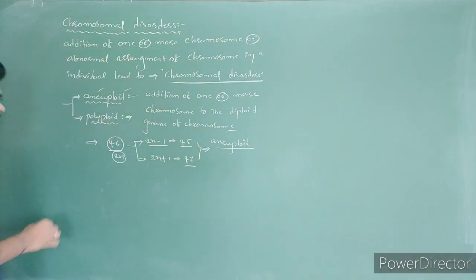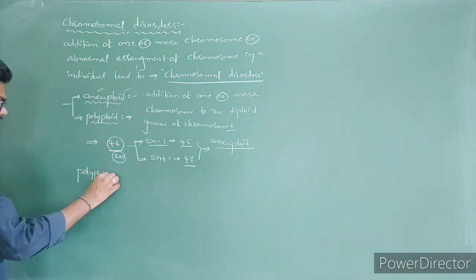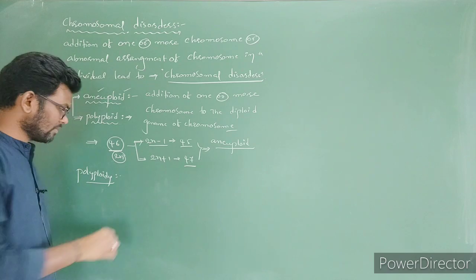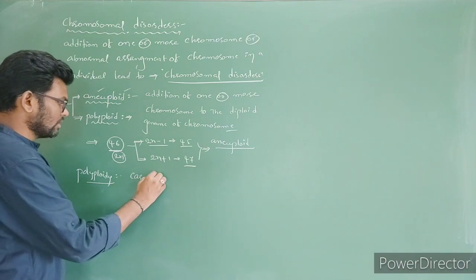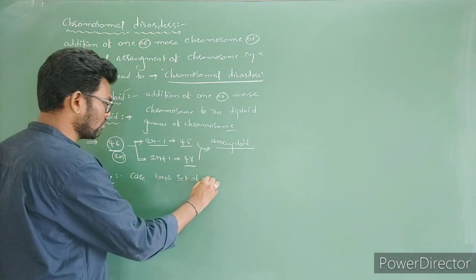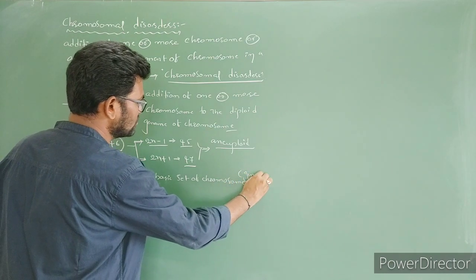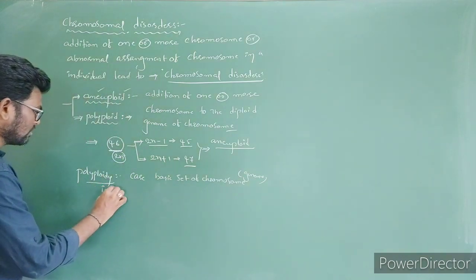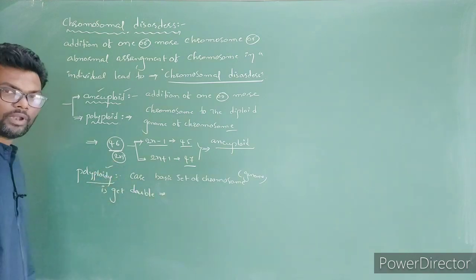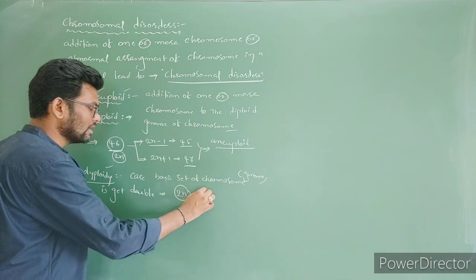Next case, polyploidy. In polyploidy, the complete genome is going to get doubled. The basic set of chromosomes, that is the genome, gets doubled. Such a condition is polyploidy. So simple, in this case a 2n cell becomes a 4n cell.